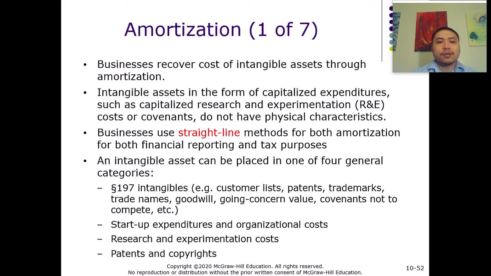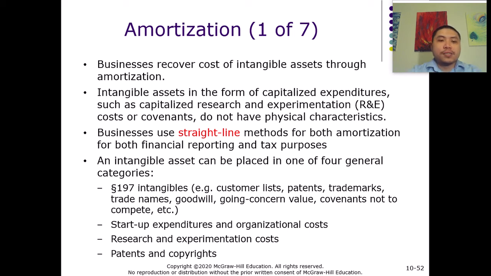For intangible assets, a lot of times the business is going to either generate or acquire some intangible asset. If they have such intangible assets, such as goodwill, patents, trademarks, or even a customer list, they have to capitalize the asset and then amortize it over the allowable period of time.